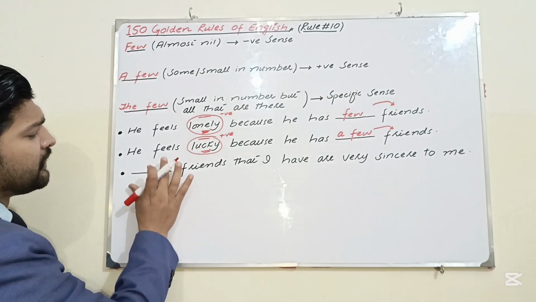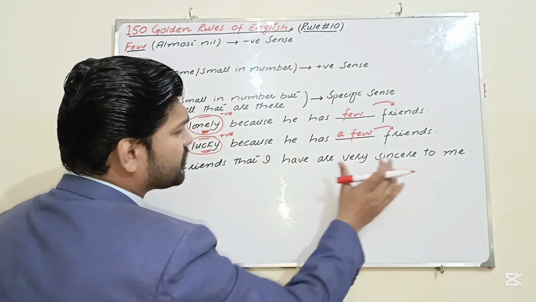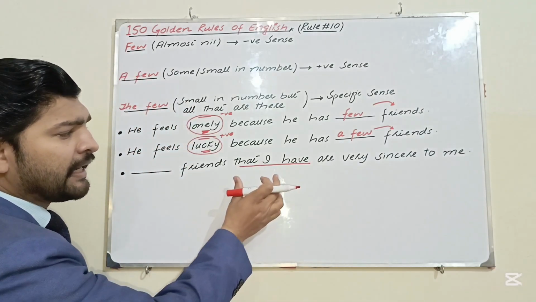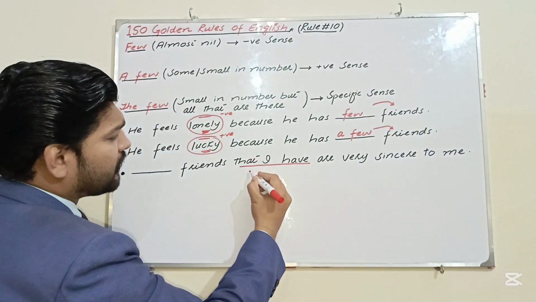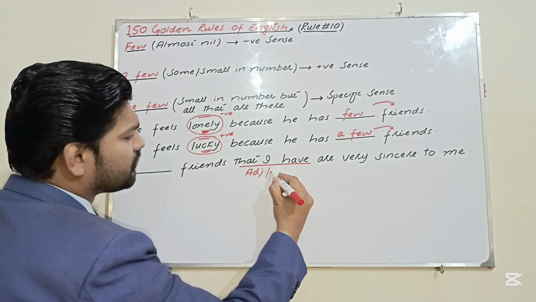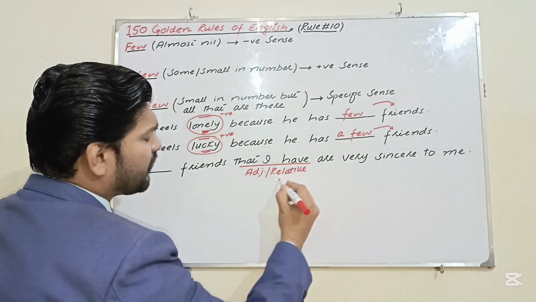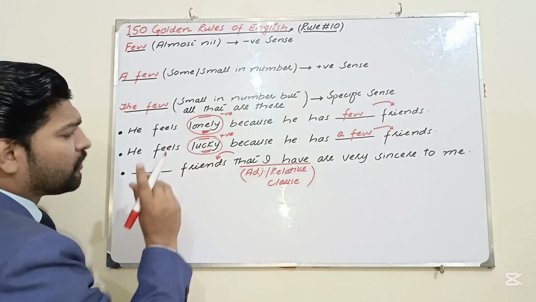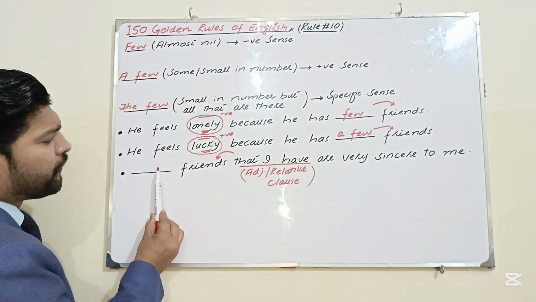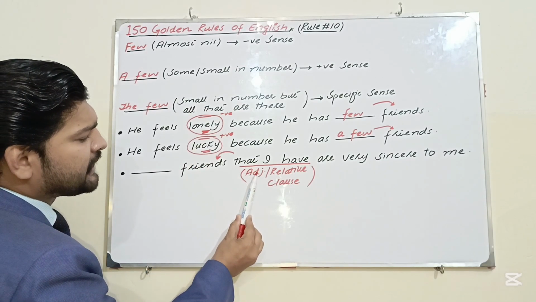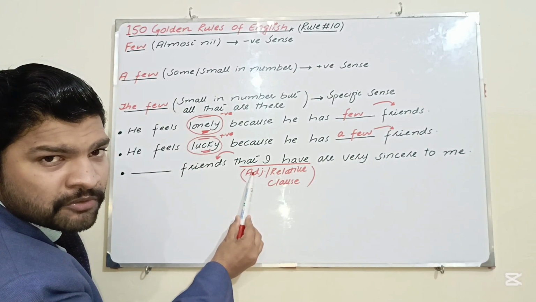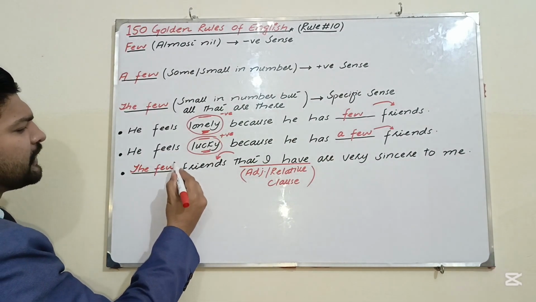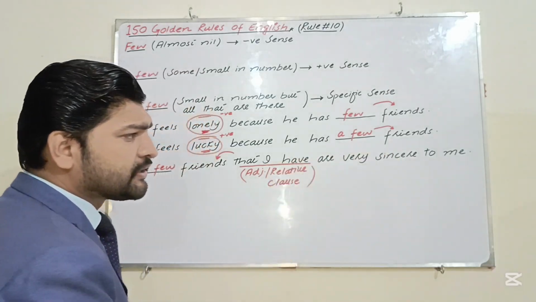The third one is dash friends that I have are very sincere to me. The clue is that I have. That I have is a clause, an adjective or relative clause, because this clause describes the noun friends. When few plus noun is modified by an adjective clause or adjective phrase, we use the specific few, that is the few. So the few friends that I have are very sincere to me.